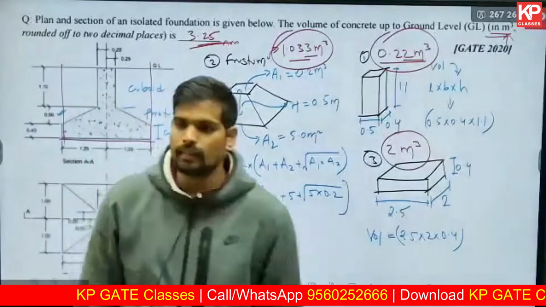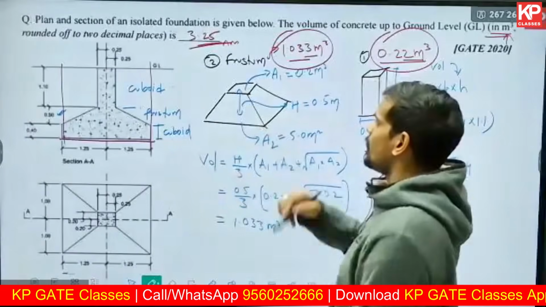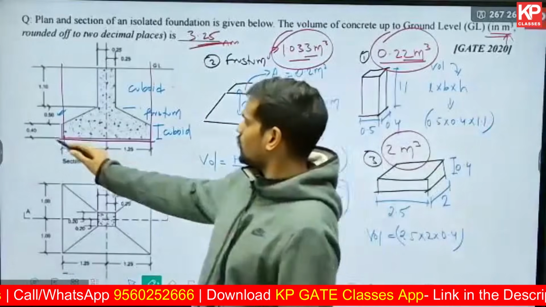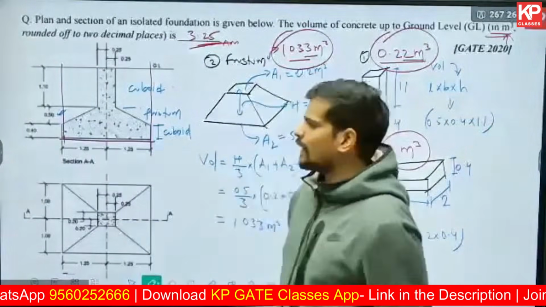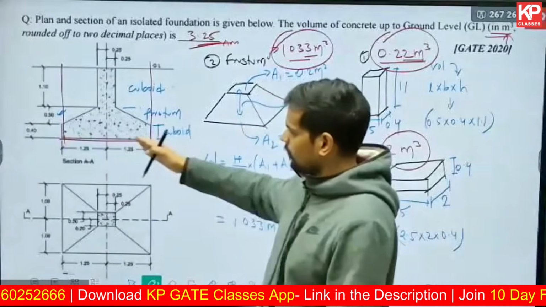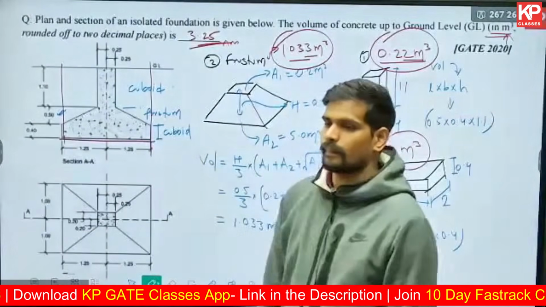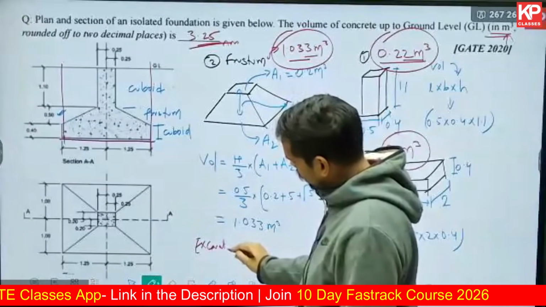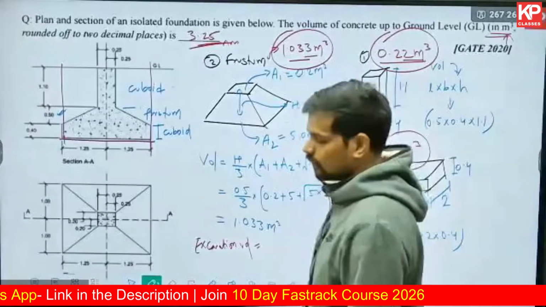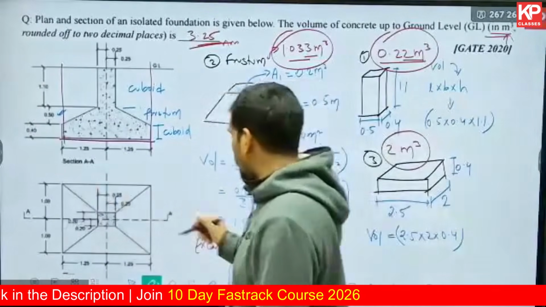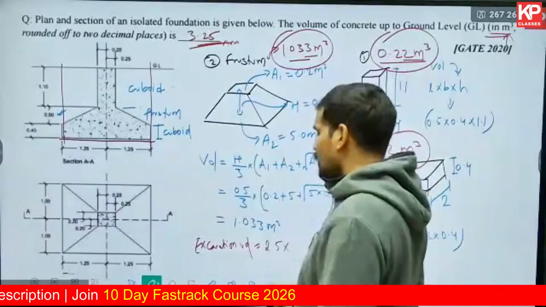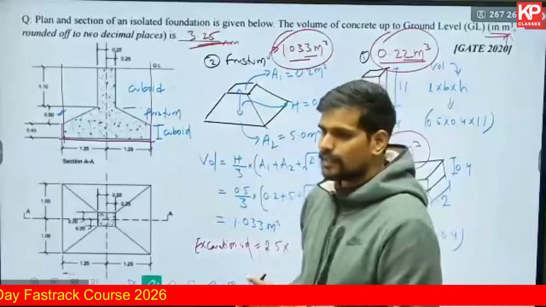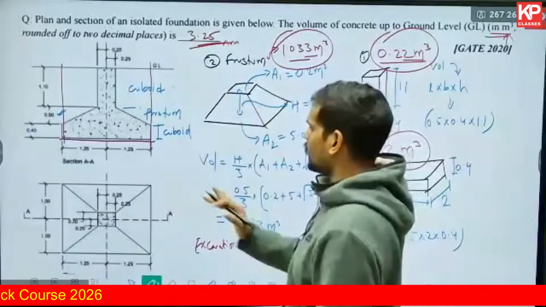So can anyone calculate and tell me what will be the volume of excavation, or tell me the dimensions? If the question is based on excavation, what is the footprint of excavation, length and breadth? This length part, how much is it? Just for practice, this is the volume of excavation. This length will be 2.5. Ideally, you take some extra margin for the formwork also, but hypothetically, if you're excluding that formwork space, just for understanding, this will be 2.5.